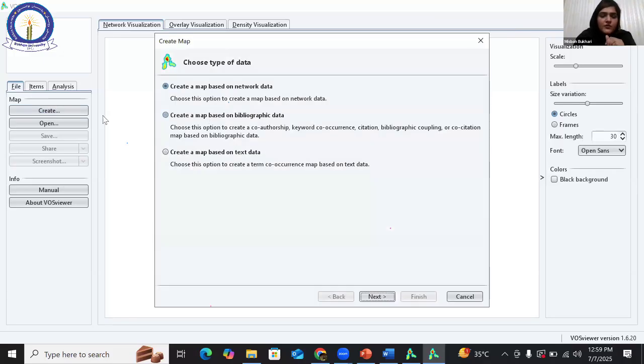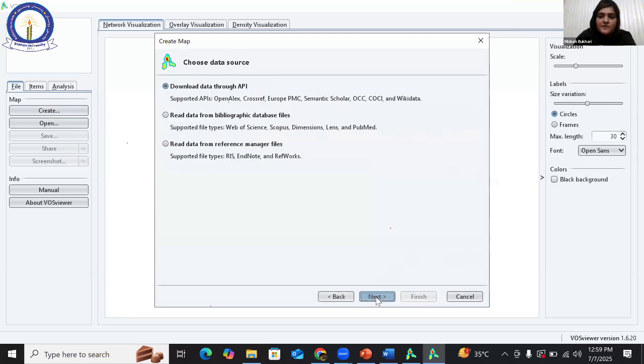I will now go to create a map based on bibliometric data. Then I will go to next, and then choose raw data from bibliometric database files.